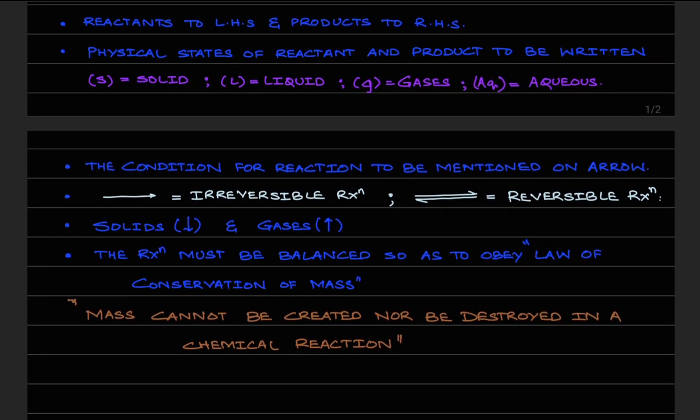Now the next point says that the physical states of the reactants and the products involved need to be written in brackets. For example, if I have any solid reacting, I would specify it with an S. For liquid, I would use L, G for gaseous, and AQ for aqueous. What do you mean by aqueous?